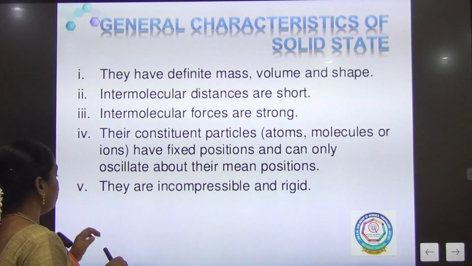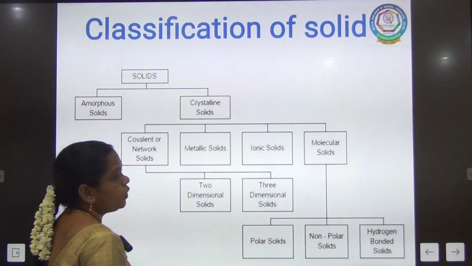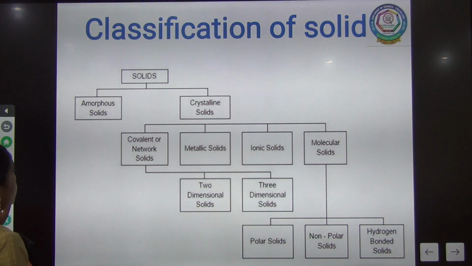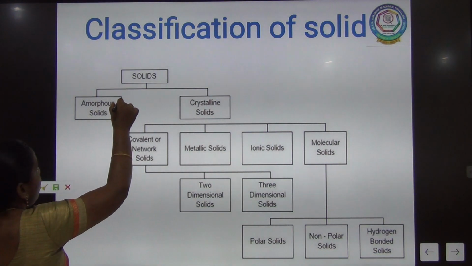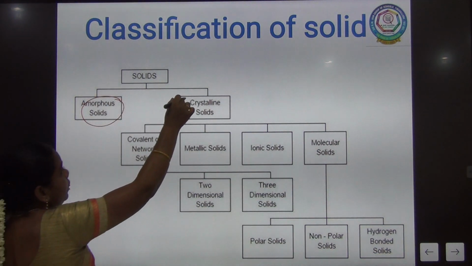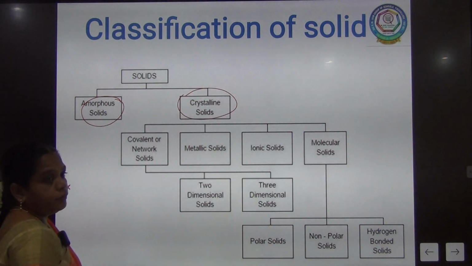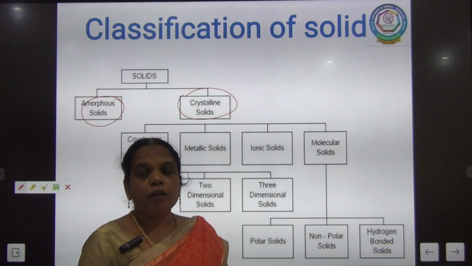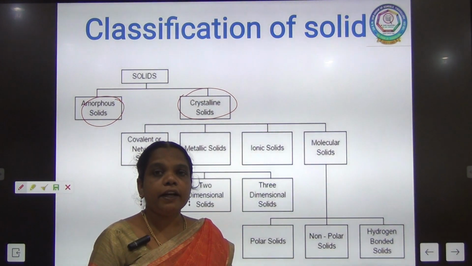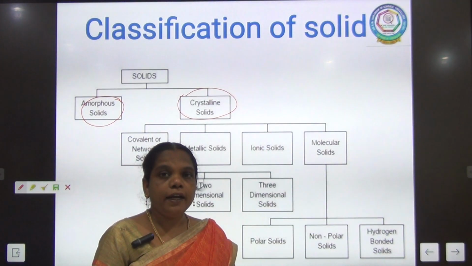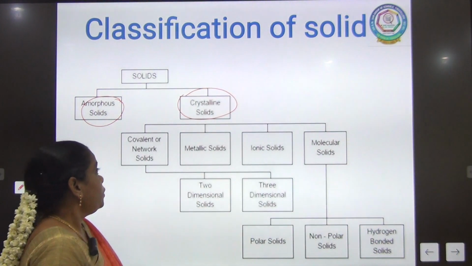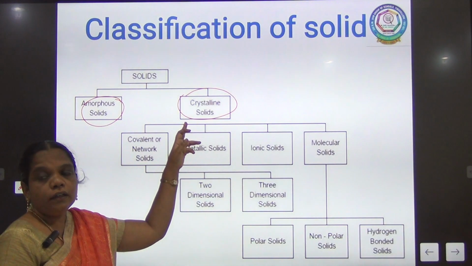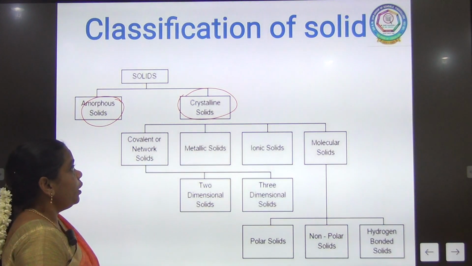Next we are going to learn about the classification of solids. Solids can be classified as amorphous solids and crystalline solids. Even though they are arranged in a close-packed manner, they are classified as amorphous and crystalline. In amorphous solids the arrangement is irregular, and in crystalline solids the molecules have a regular arrangement.